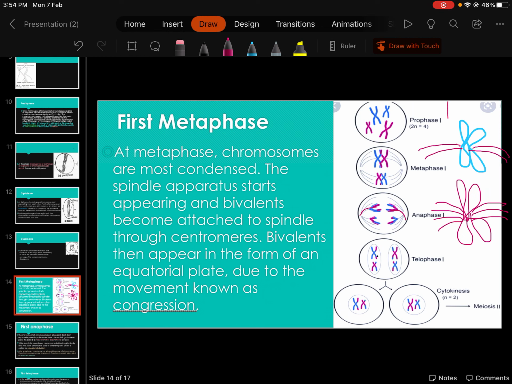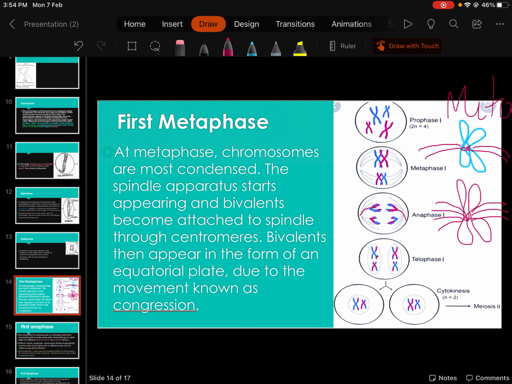So in mitosis, every chromosome will attach itself with each side of the spindle apparatus, and when they divide, the centromere splits from here.